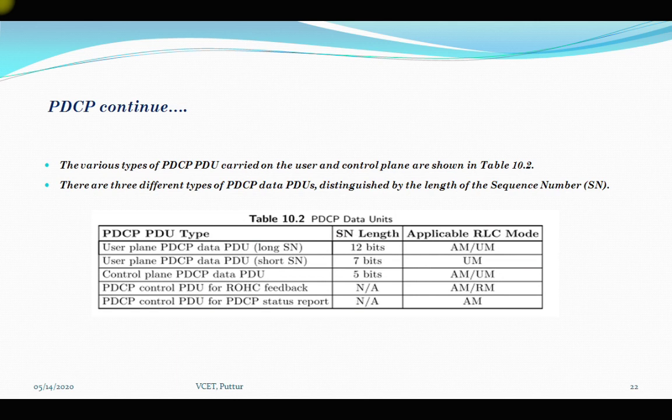This is mainly required since the PDCP data PDU can carry both user plane and control plane data. And also the PDCP data PDU for the control plane will mainly consist of a MAC-I field of 32 bits, that is nothing but the message authentication code, which is used for integrity, called the MAC-I field, which is of 32 bits for integrity protection. So this is the overview of the PDCP.